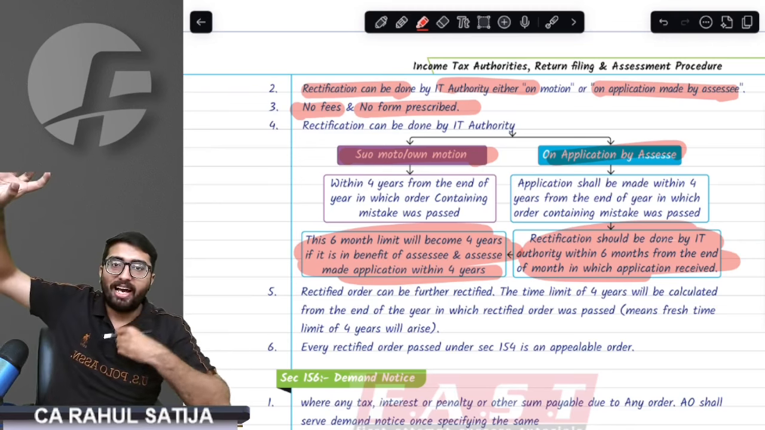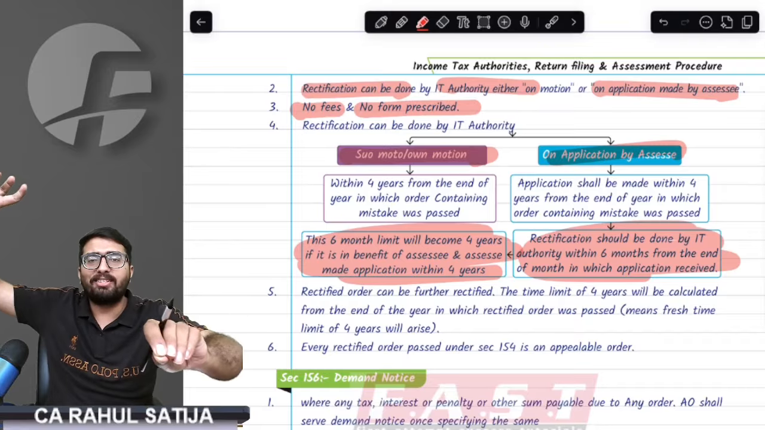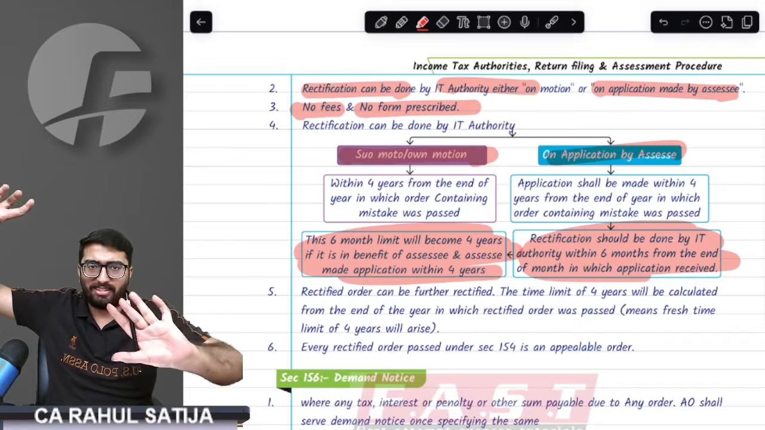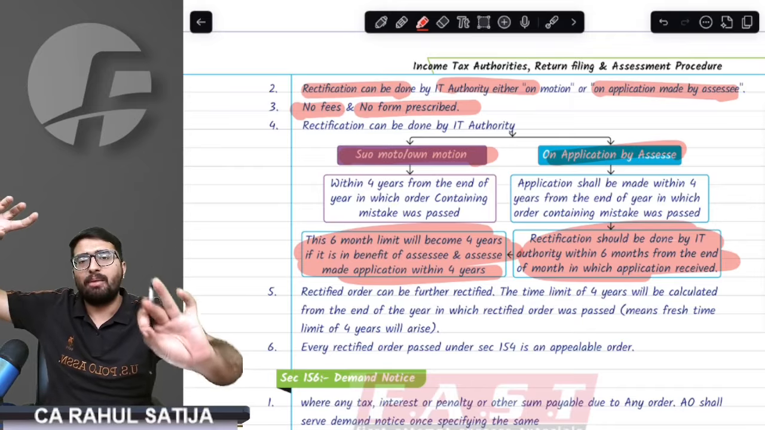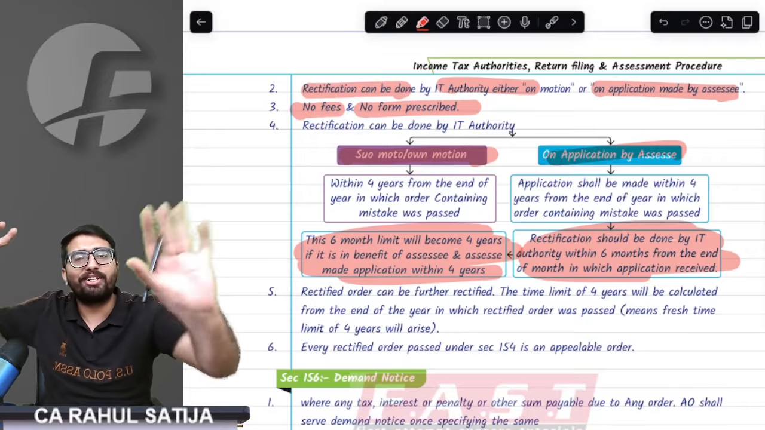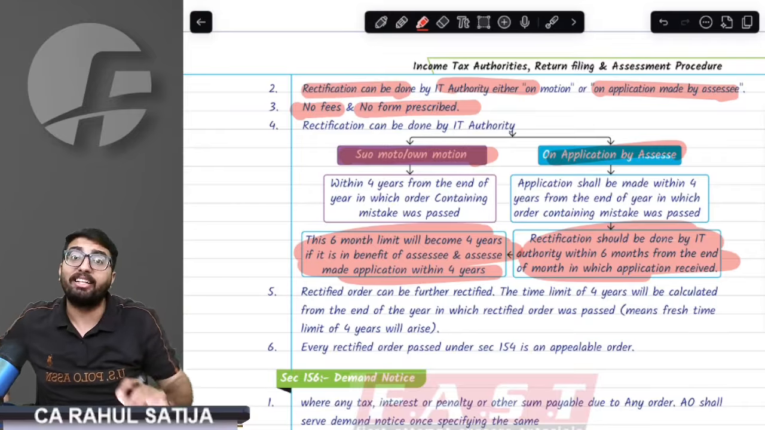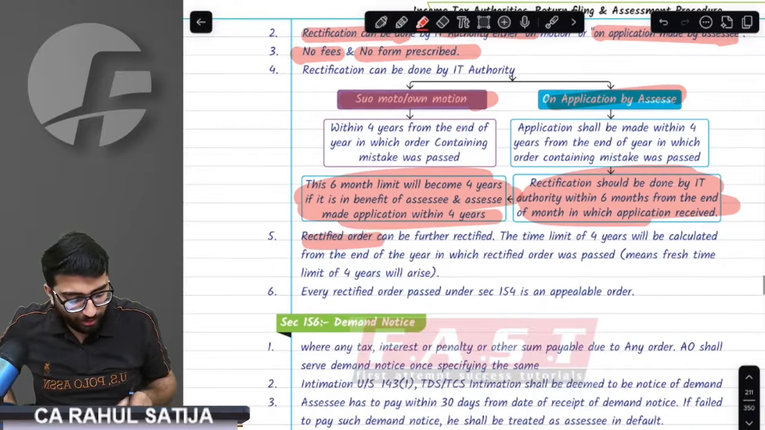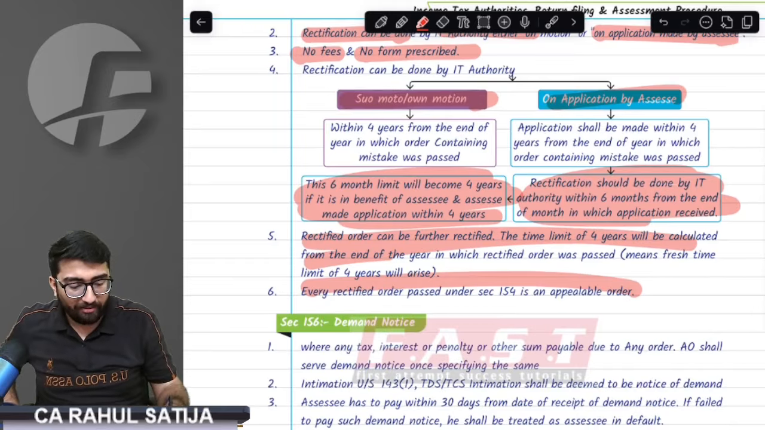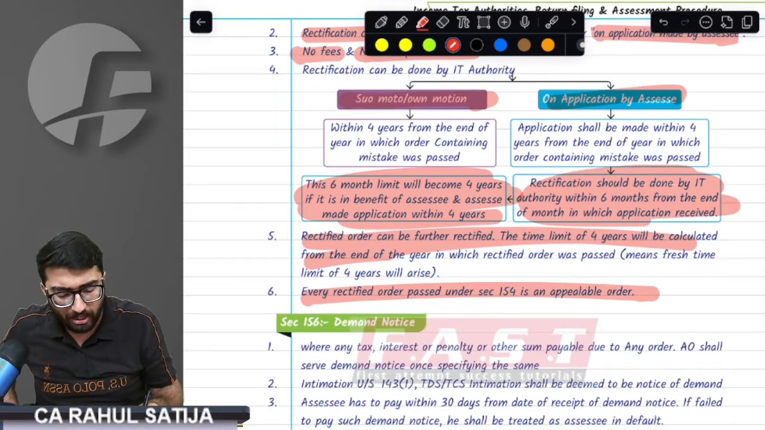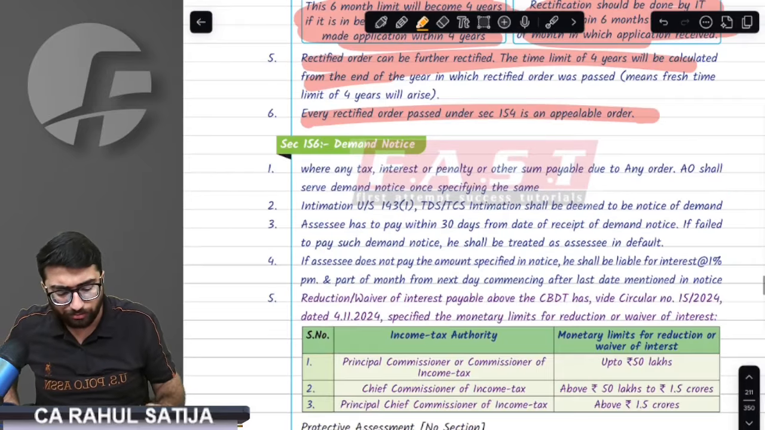For example, there was a mistake. I went for rectification and the AO passed the order, and again the rectified order had some mistakes. Provision says I will have a fresh 4 years for those mistakes that are there in the rectified order. Provision says every rectification order is an appealable order. You can appeal against any rectification order.